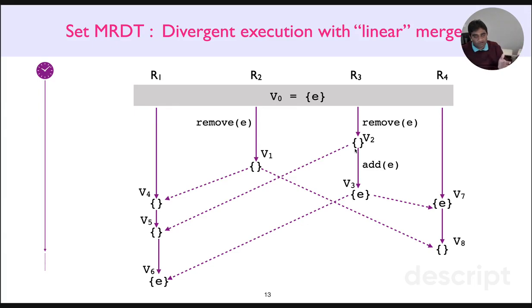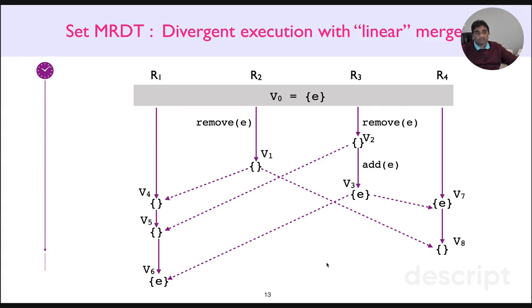So basically we have all the merges linearized in time, and yet the final result diverges. So we don't have a single unified view of the computation. This is unfortunate, because we have linearized merges and still we haven't done any better. However, there's a way out of this problem.